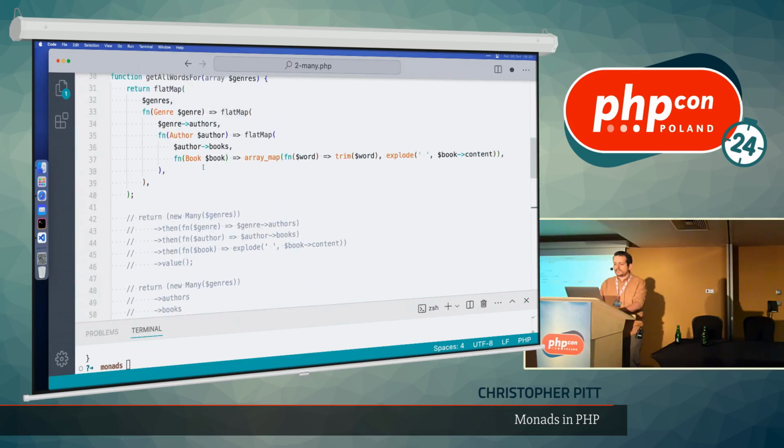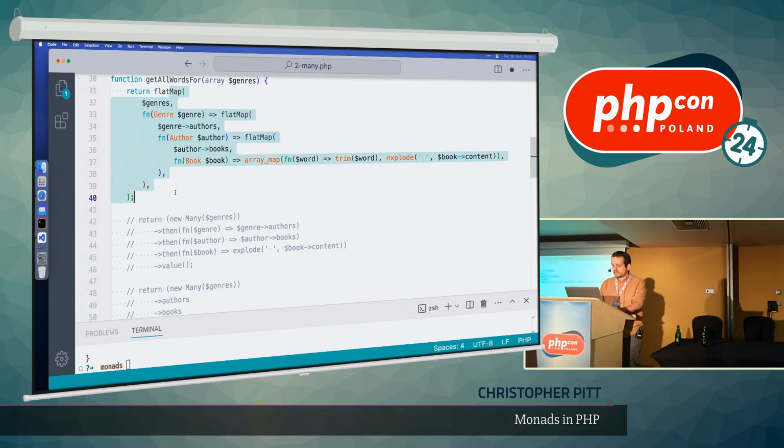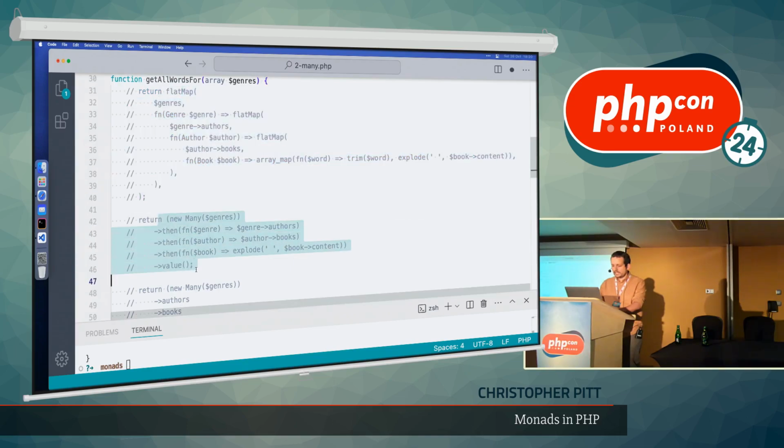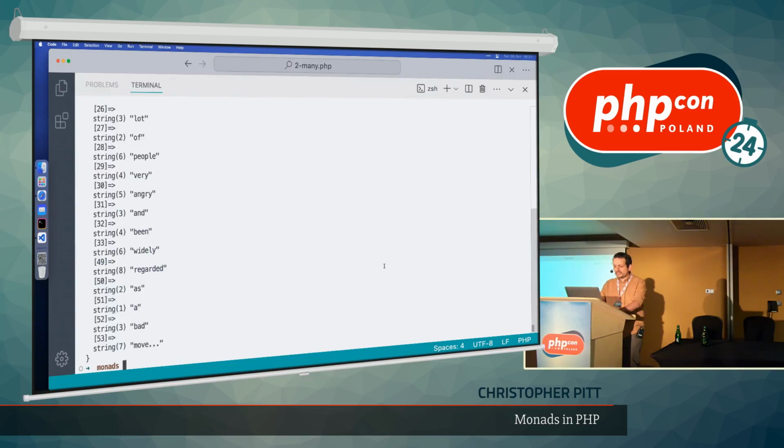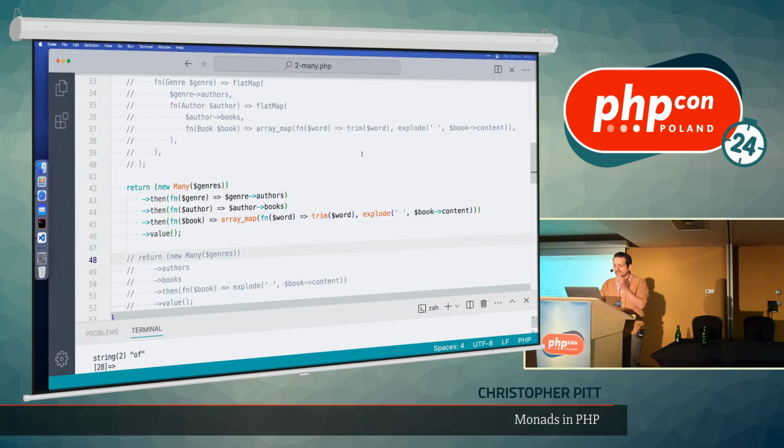So instead of running this heaping, steaming pile of code, we can run a slightly less heaping, steaming pile of code that wraps our array of genres in an instance of this monad and calls a bunch of then functions on it. For some reason, I decided not to put the trimming in this code example, and I hate myself for it. So now our function should still work. Okay, cool. Less ugly than before, a little bit more complex, but I think we can do better than this.